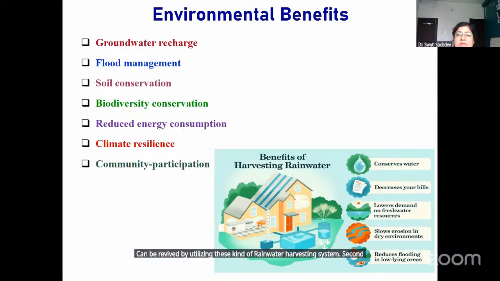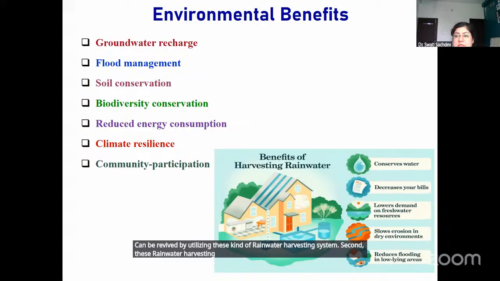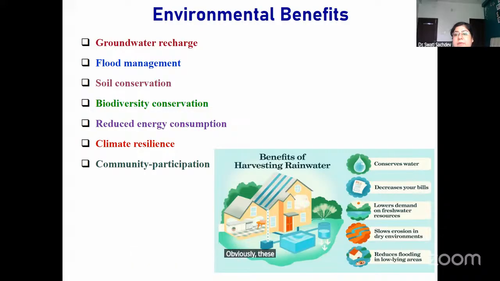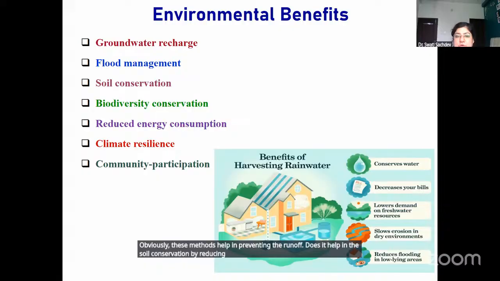Second, these systems can reduce the incidence of floods and effectively manage the problem of flooding. After that, obviously, these methods help in preventing the runoff. Thus, it helps in soil conservation by reducing soil erosion.